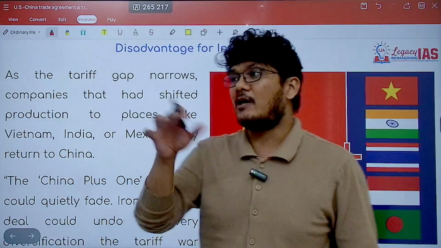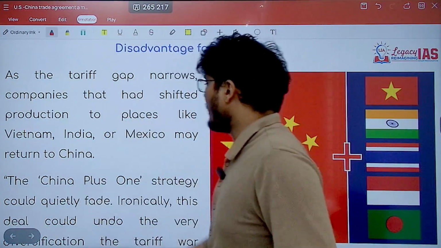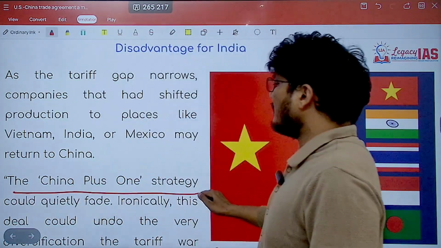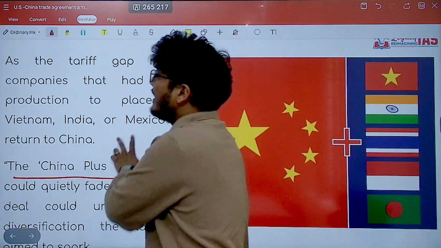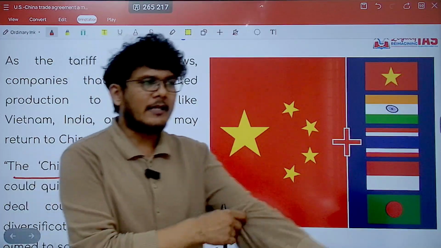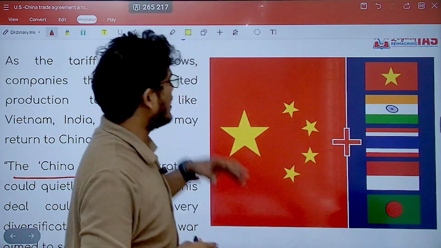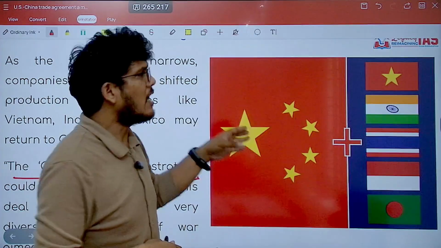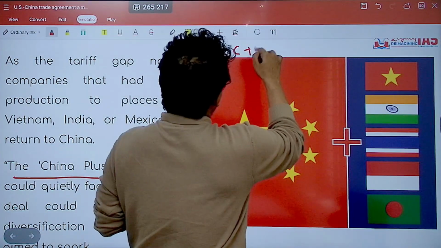Now what is the disadvantage for India over here? The China plus one strategy that is there will fade away. What is China plus one strategy? Generally the companies which were investing or dealing with China have a China plus one strategy.